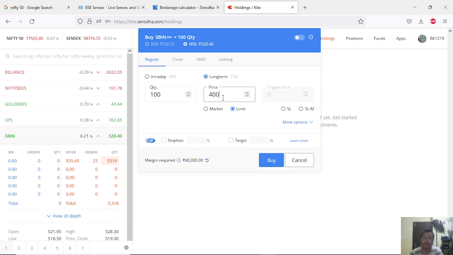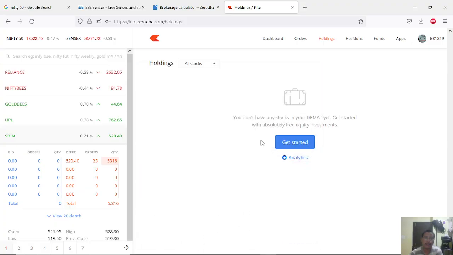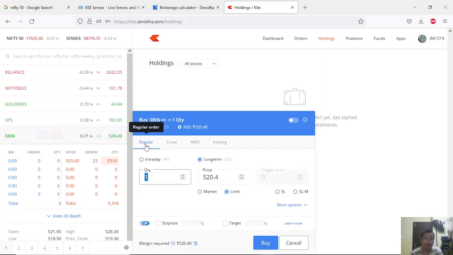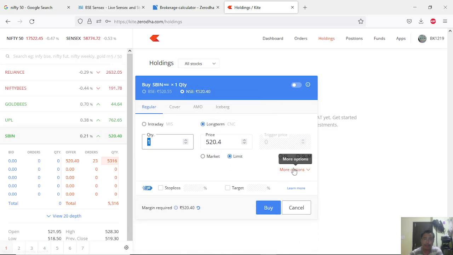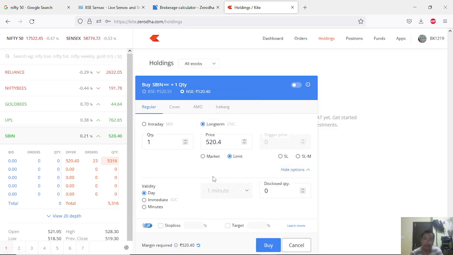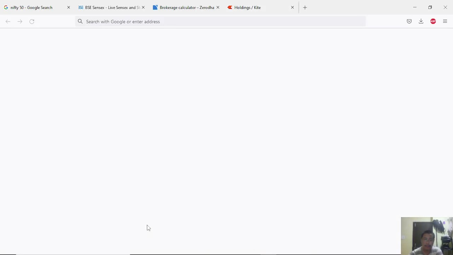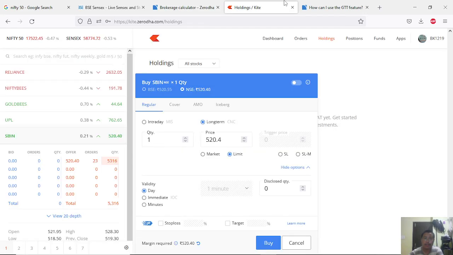But this will only get triggered if you get that price in that particular day. If you don't, you're not going to get it anymore. So what you have to do is set a GTD order, which is not in this area. See the validity here. Add a GTD order.